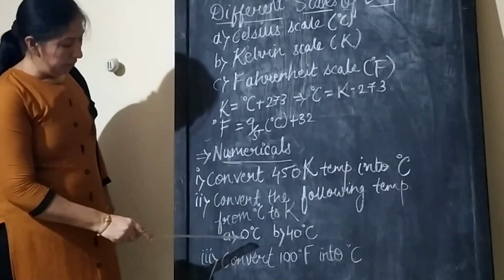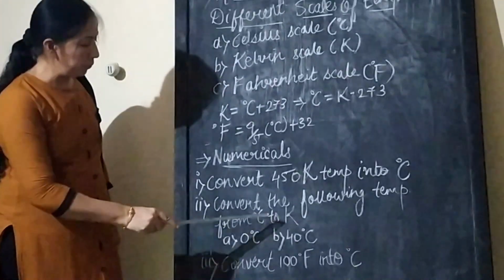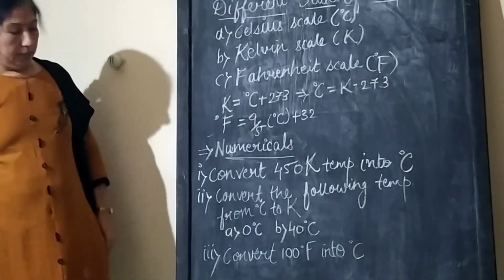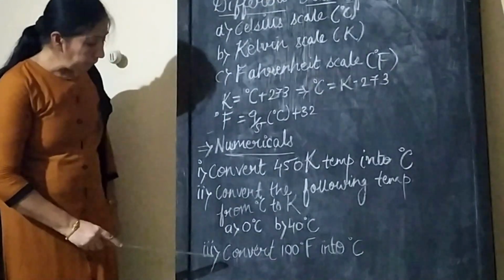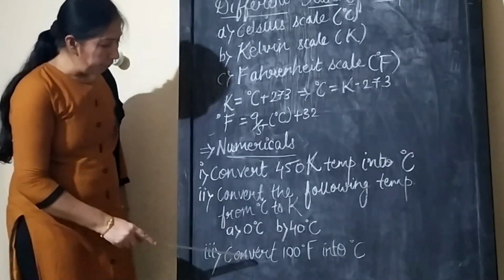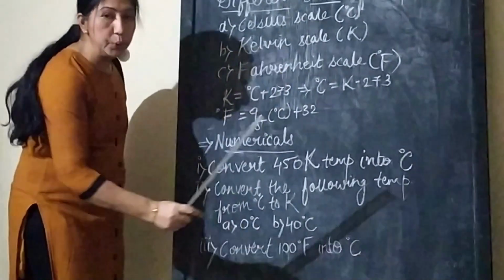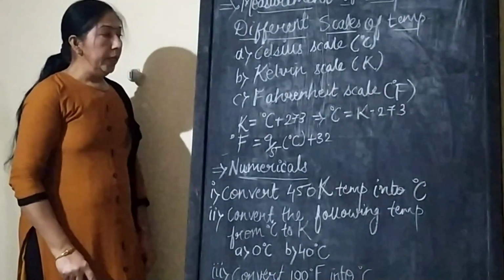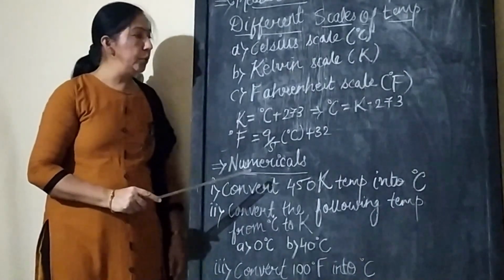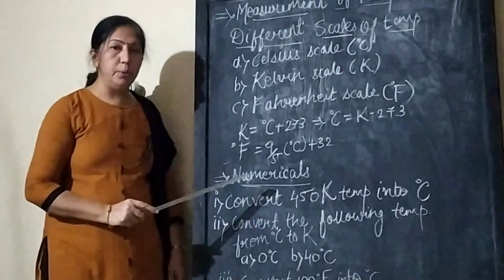Number 1, 0 degree Celsius, you have to convert in Kelvin. Then 40 degree Celsius, convert in Kelvin. Now third one, convert 100 degree Fahrenheit into degree Celsius. Whatever topics we have completed, you have to write down a short note in your HW notebook.